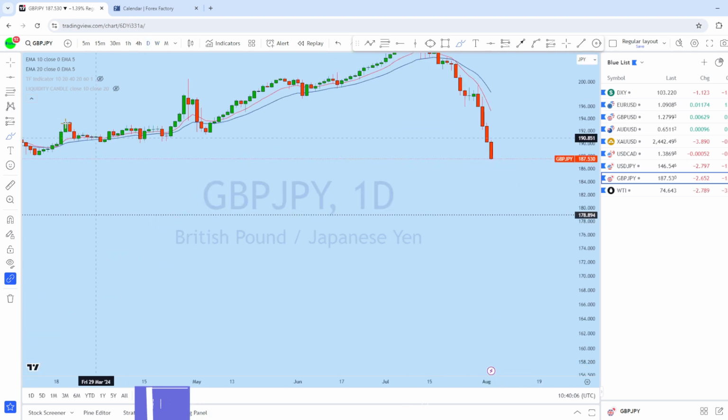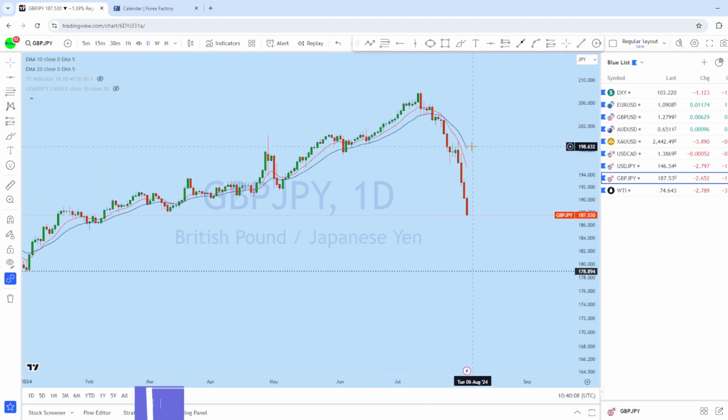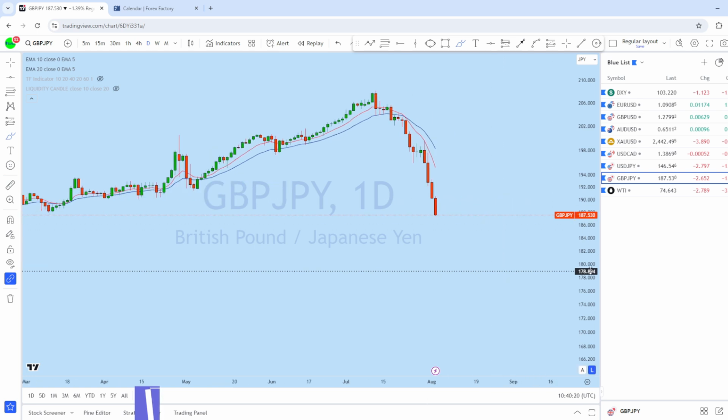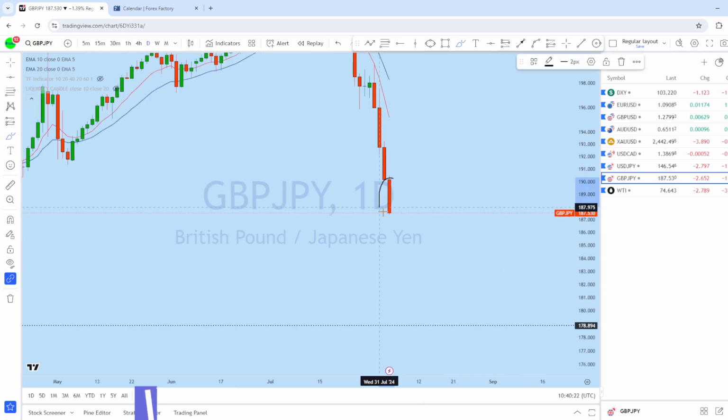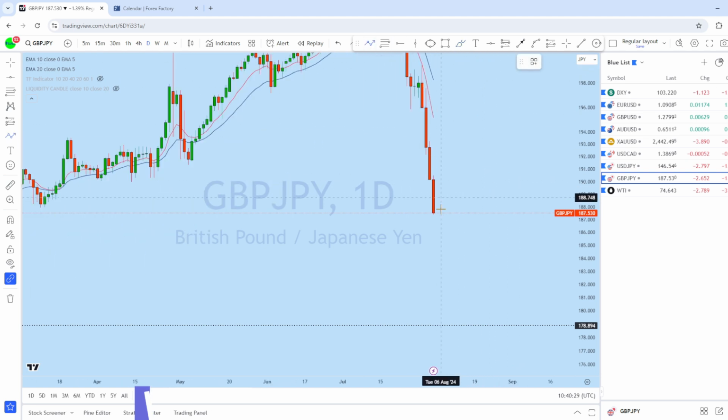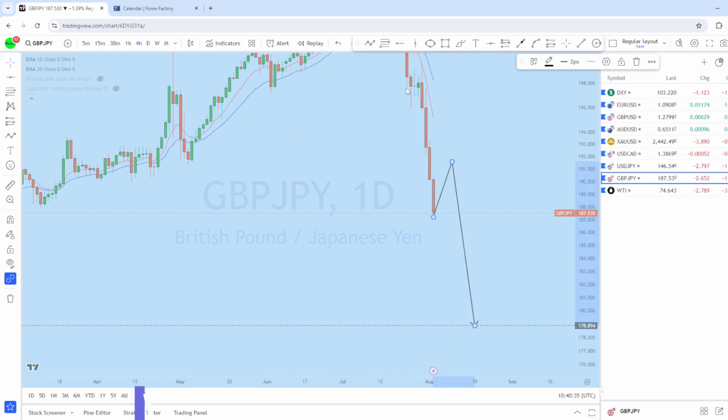Now dropping down to the daily chart on GJ, we can see from the daily, this is a drop followed by a pullback, another drop, pullback, another drop, deeper pullback. It's a very strongly bearish market structure, and on the last day of the trading week we saw a huge red candle, which is in fact a very strong bearish candle. Expecting GBP JPY to come down for a deeper pullback and then to continue to drop to the support level.